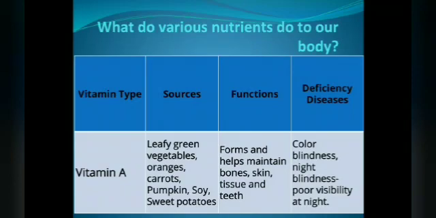Vitamin A. Sources: green leafy vegetables, oranges, carrots, pumpkin, soy, sweet potatoes. Functions: forms and helps maintain bones, skin, tissue and teeth. Deficiency disease: color blindness, night blindness, poor visibility at night. So you have to draw this in your notebook and write it down, children.